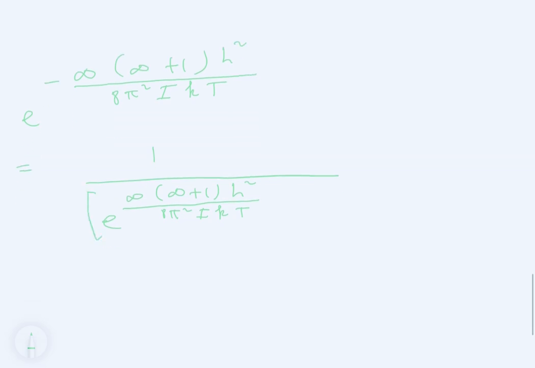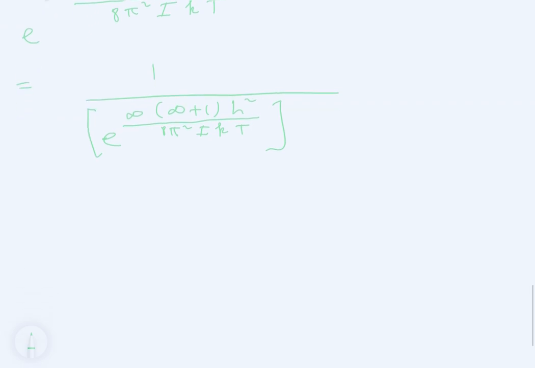So you basically have 1 over e to the infinity, because this j keeps getting bigger and bigger. It's unbounded, it doesn't have an upper bound. What this actually means here is that you are basically finding the limit.